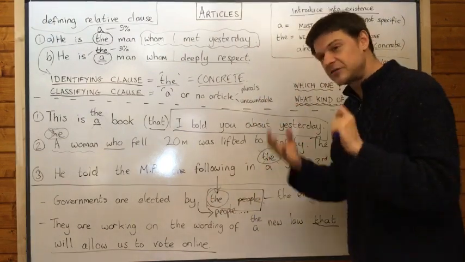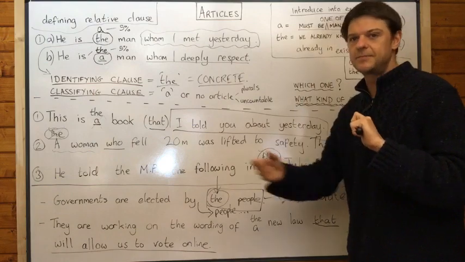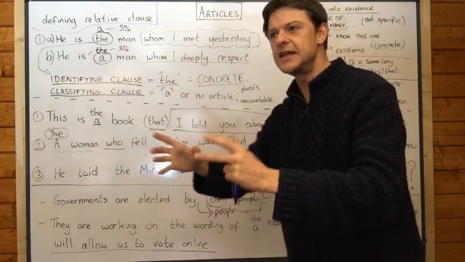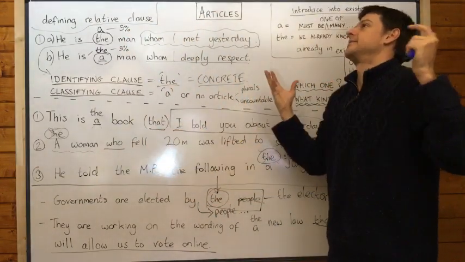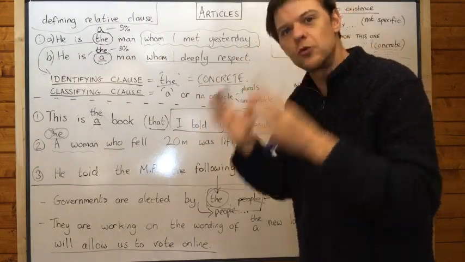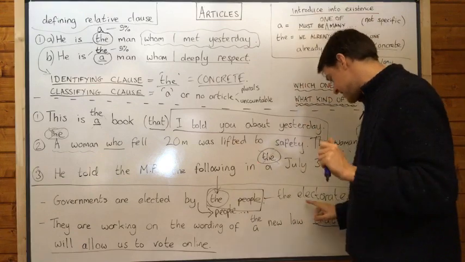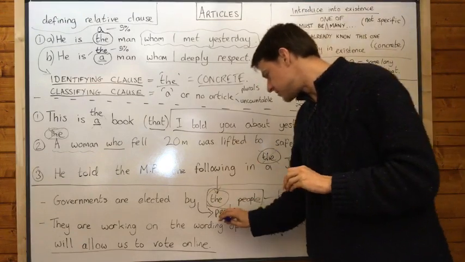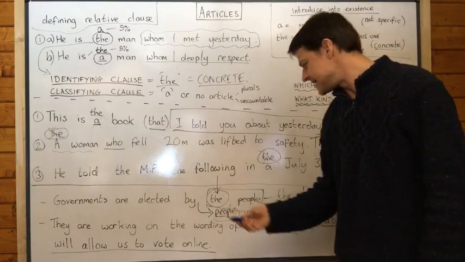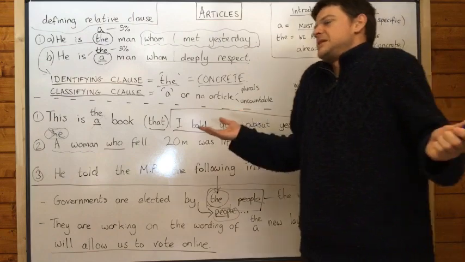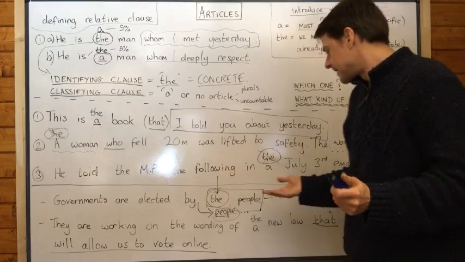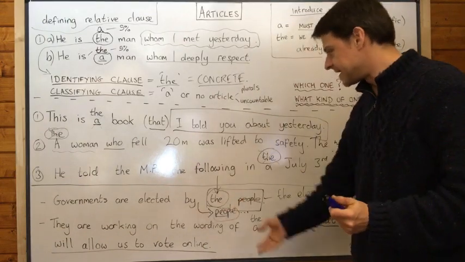But please notice that certainly you need the people there, and it means the ordinary people, not the aristocracy, not the oligarchs, but the group of people who make up the ordinary people of that country, the voters, the electorate. So it's not really true to say people, because that might mean kids as well. But anyway, it just sounds so meaningless. They're elected by people. Yeah, of course they're elected by people. They couldn't be elected by animals, but they're elected by the people, the electorate.